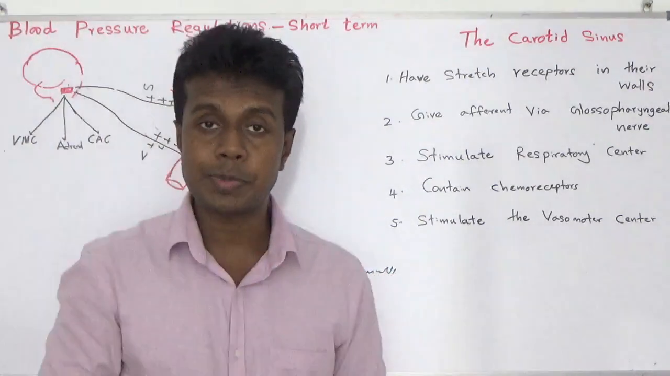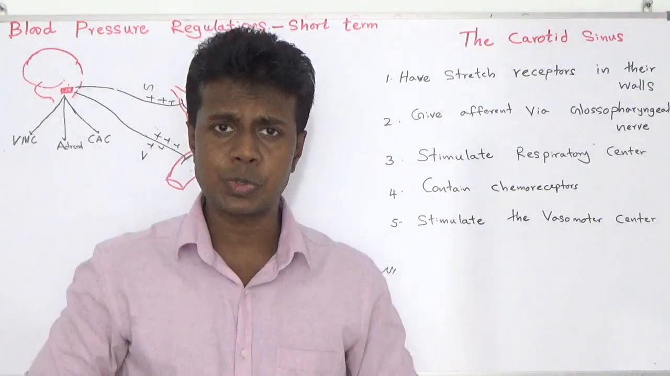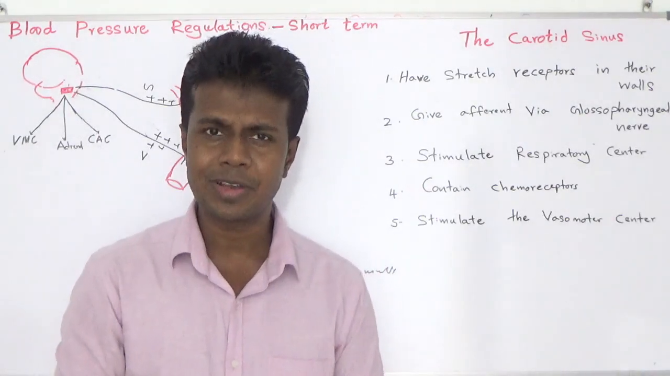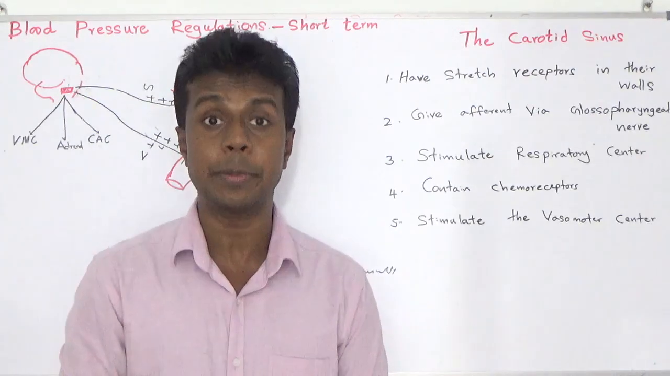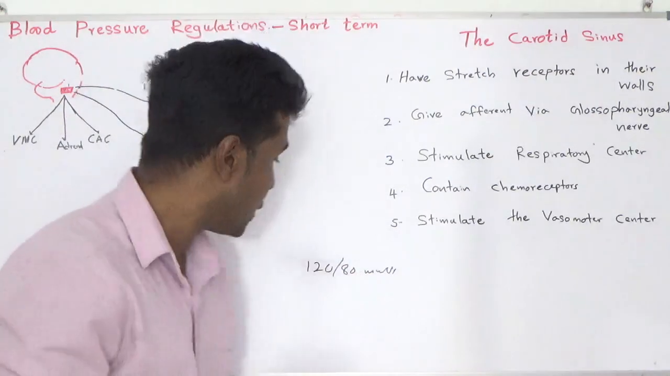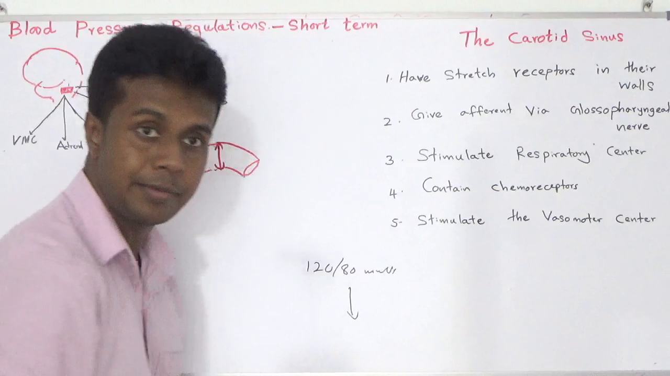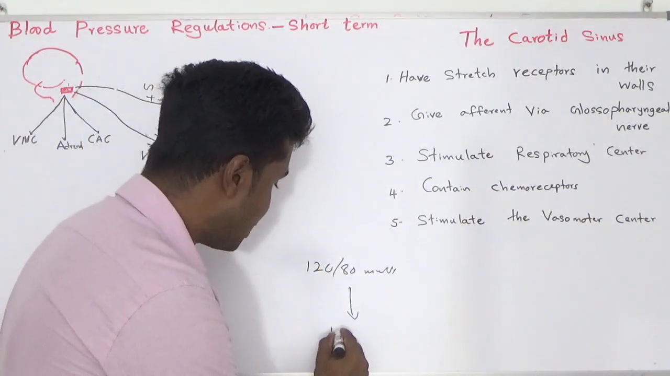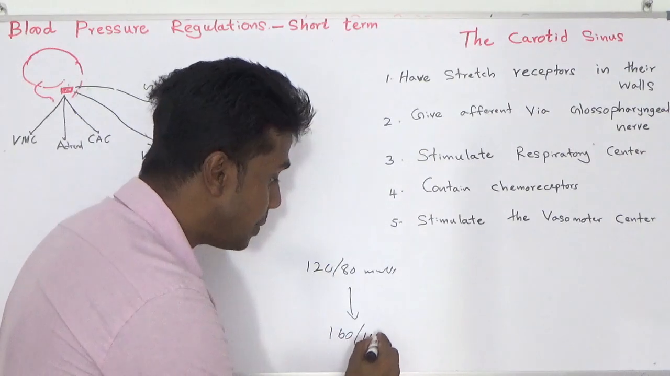Now I am going to do an experiment. I am going to transfuse 2 liters of normal saline to you rapidly. What happened to your blood pressure? Definitely, blood pressure will rise. After about 1 hour, your blood pressure is 160 by 110 millimeters of mercury.